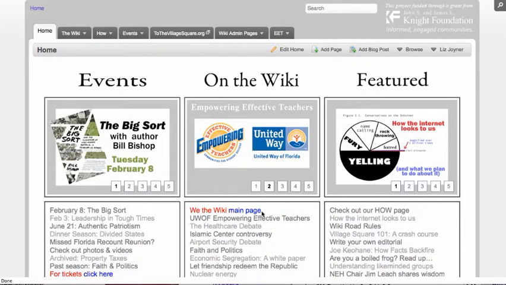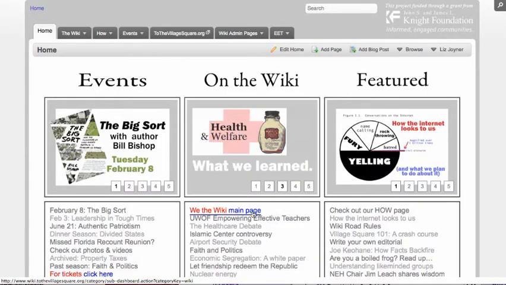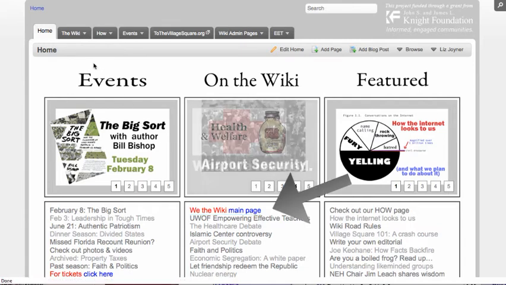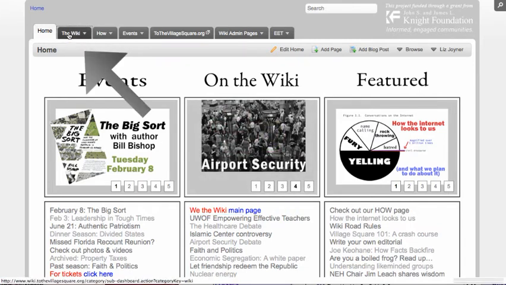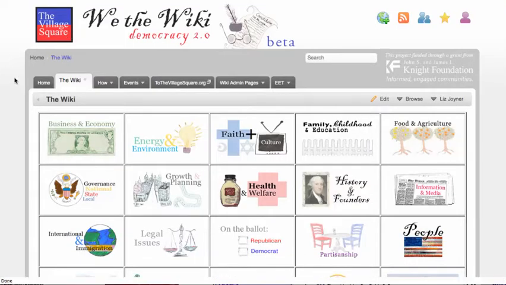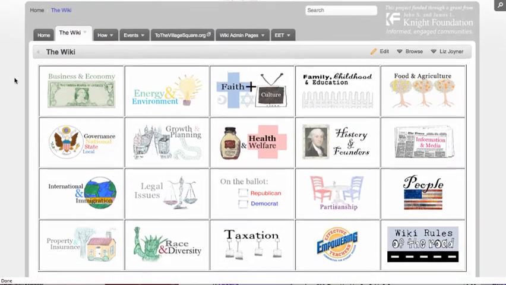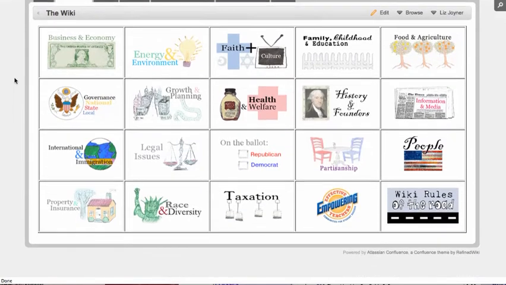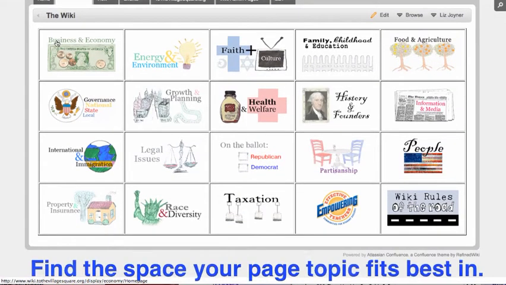From the home page, you'll want to navigate to the Wiki main page, either from the menu at the bottom of the page or from the tab at the top left of the page. Here you'll find the spaces the Wiki is organized into. And you'll want to be looking for the space that best matches the topic that you want to add the